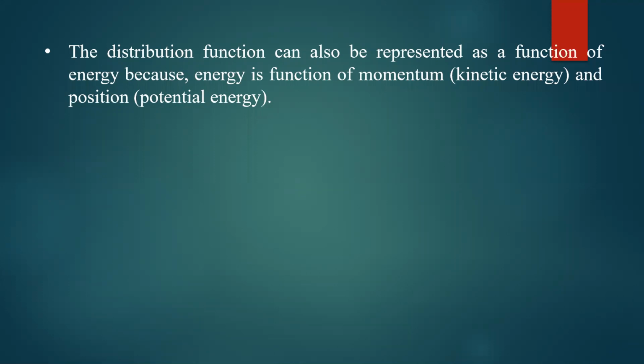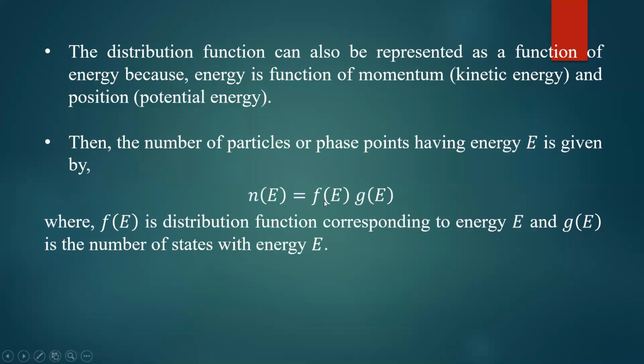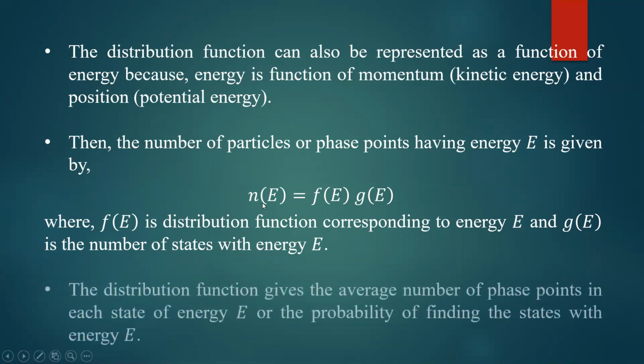So finally, you can express the distribution function as f of E, the distribution function as a function of energy, into the density of states, g of E, the number of states having energy E. If you do this product multiplication, you will get the total number of particles present with energy E. To find out how many particles have energy E, you take f of E into g of E, where f of E is the distribution function as a function of energy and g of E is the number of available states having energy E. That gives you the total number of particles having the energy E.